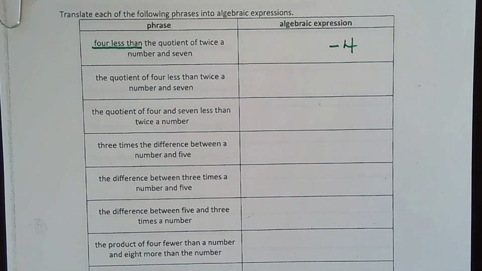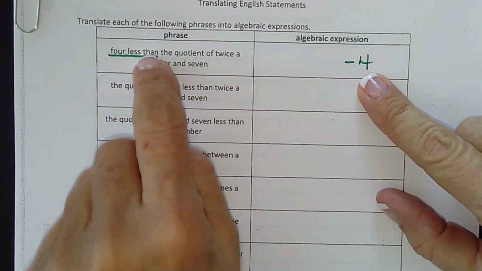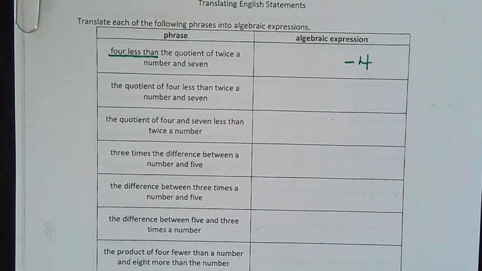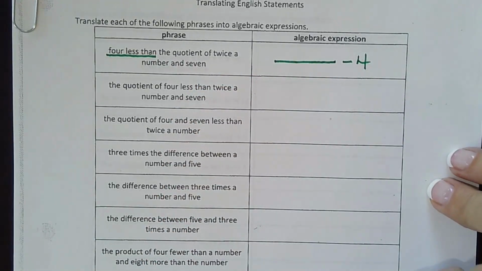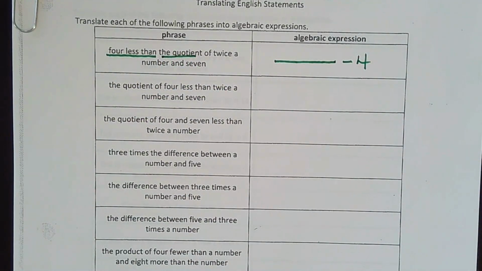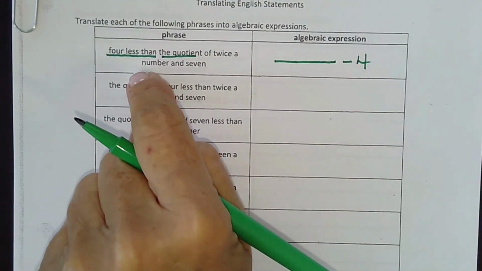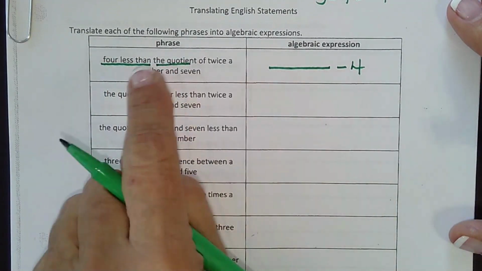So when this one says 4 less than, I know it's 4 being taken away because of the than. Then it says quotient, so I immediately put a fraction bar. And like I said, I only read a couple words at a time. I haven't even read the whole sentence yet, or the whole expression yet, or the whole phrase yet. I just read it a little at a time and I write down as I go. And that's the key to being good at translating. So 4 less than means minus 4.